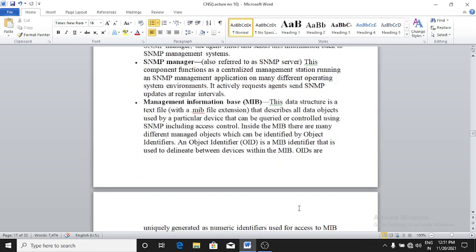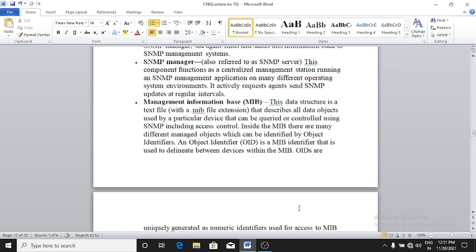Next is the Management Information Base, MIB. This data structure is a text file with a MIB file extension that describes all data objects used by a particular device that can be queried or controlled using SNMP, including access control.